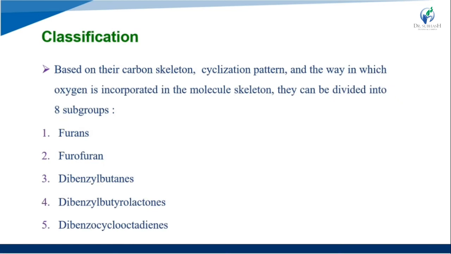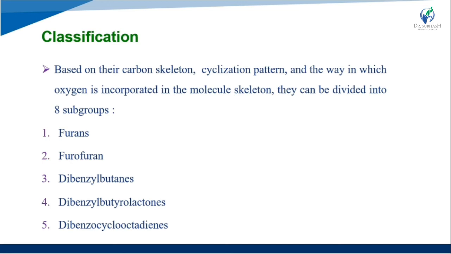Now we see the classification of the lignans. Based on their carbon skeleton, cyclization pattern and the way in which oxygen is incorporated in the molecule skeleton, they can be divided into eight groups.